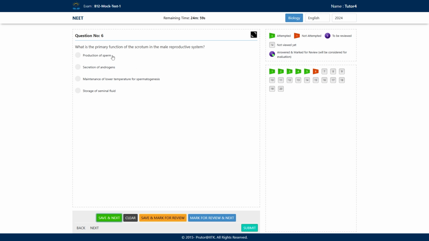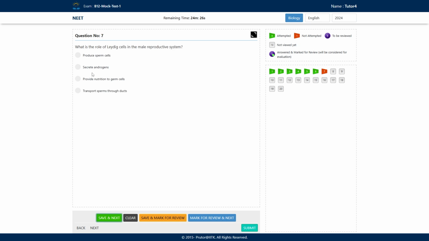Production of sperm is done by the testes within the seminiferous tubules. Secretion of androgens is done by the Leydig cells present within the testes. Seminal fluid is secreted by the accessory glands, and it is a major part of the semen. Seminal plasma and seminal fluid are the same thing. It is secreted by the seminal vesicles, which are accessory glands.